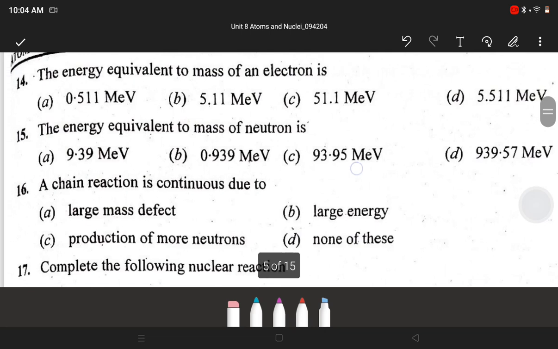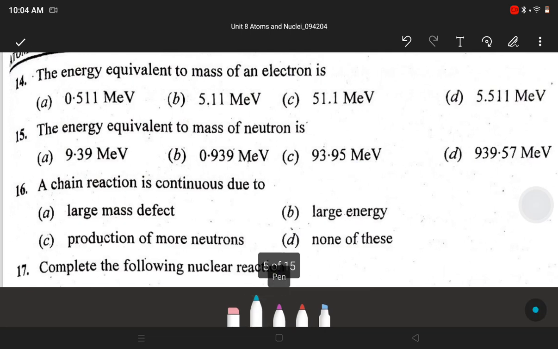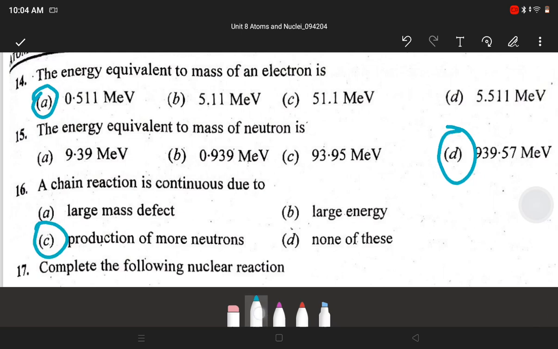Next, the energy equivalent to mass of an electron is A, 0.511 MeV. Next, the energy equivalent to mass of neutron is D, 939.57 MeV. Next, a chain reaction is continuous due to C, production of more neutrons.